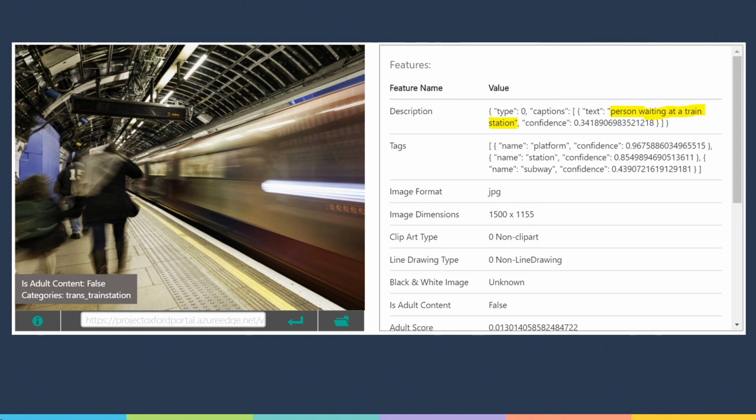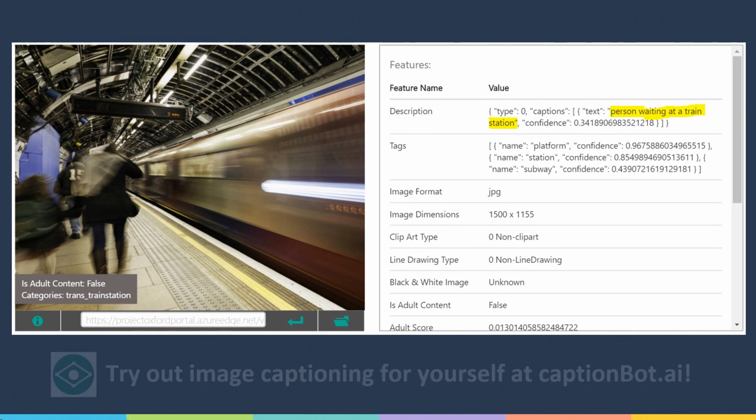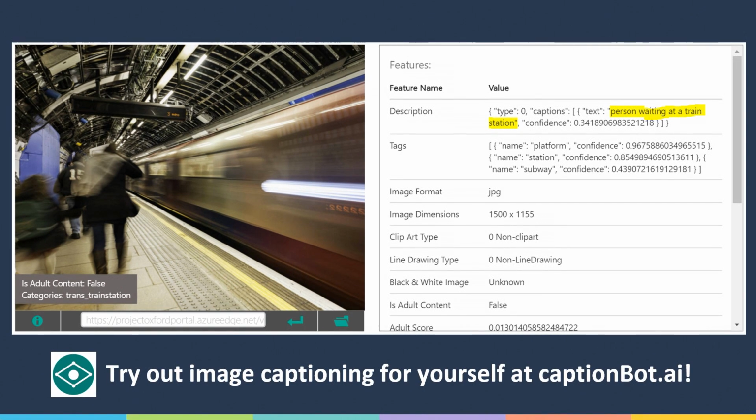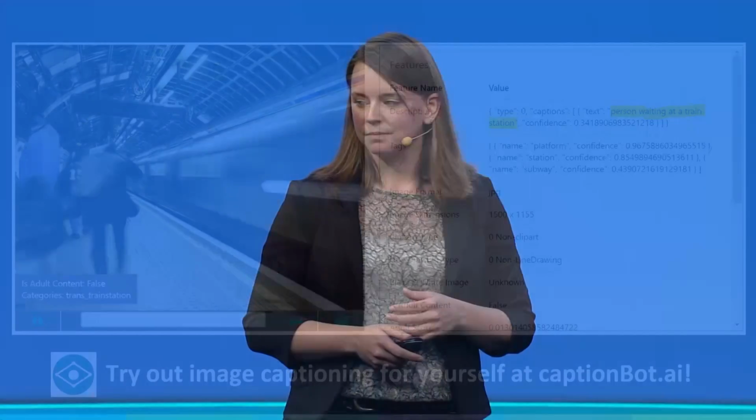But a new feature that we added last month is actually image captioning. And what I love about image captioning is it takes parts of computer vision, that deep pixel analysis, and parts of language understanding, and parses it together. And so here, it's a pretty blurry picture, but we're actually able to automatically detect that the caption is "person waiting at a train station." And I don't know about you, but I actually wouldn't be able to realize if that's a human or a computer who came up with that caption. And if you're interested in this, I recommend you go to captionbot.ai, and you can try your photos yourself and actually see this technology in action.